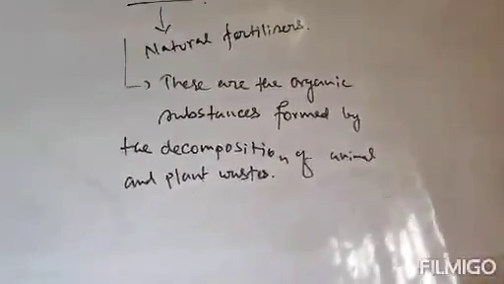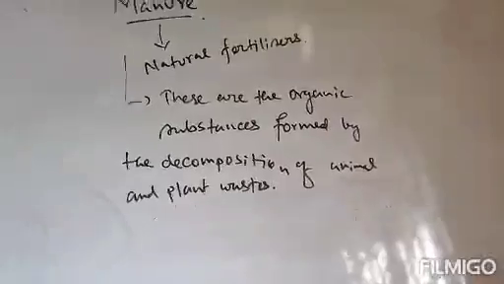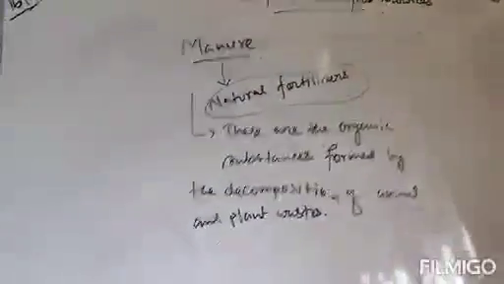Clear? These are the manure or natural fertilizers. They are applied to the soil in small quantities.